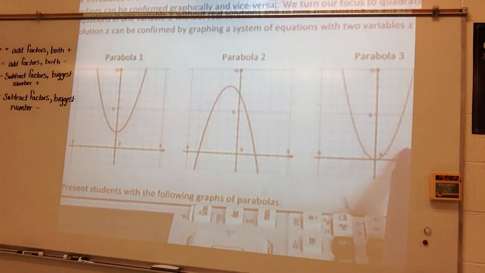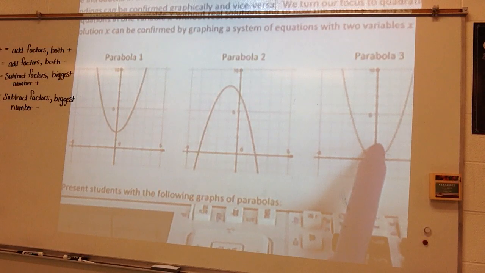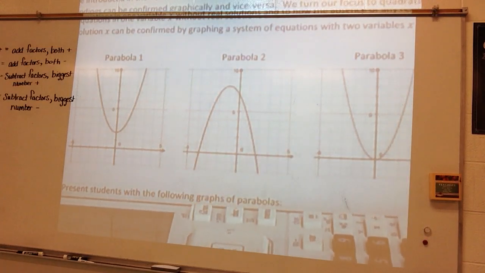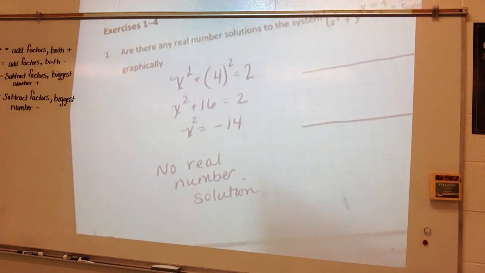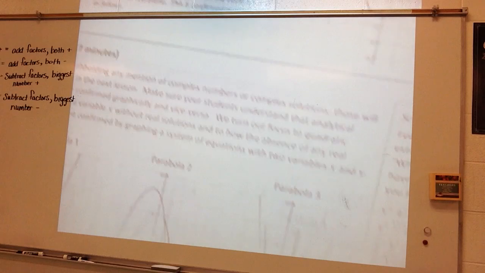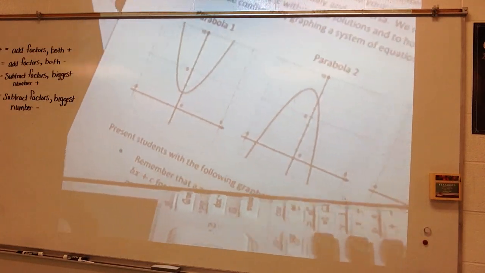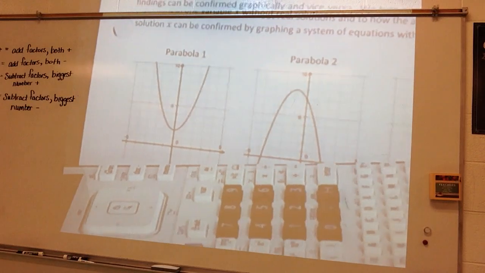If you will notice, all of these other parabolas intersect the x-axis. Alright? Alright, so now, let's go. I pulled those away too quickly. I want to look at them just a little bit more.